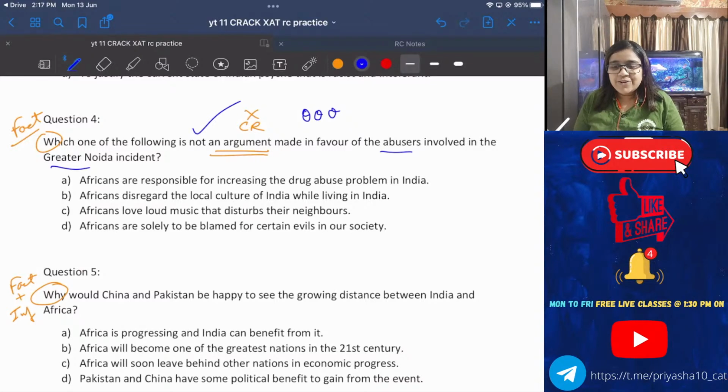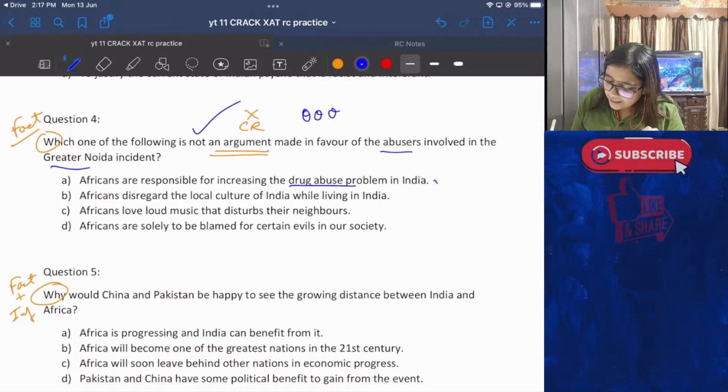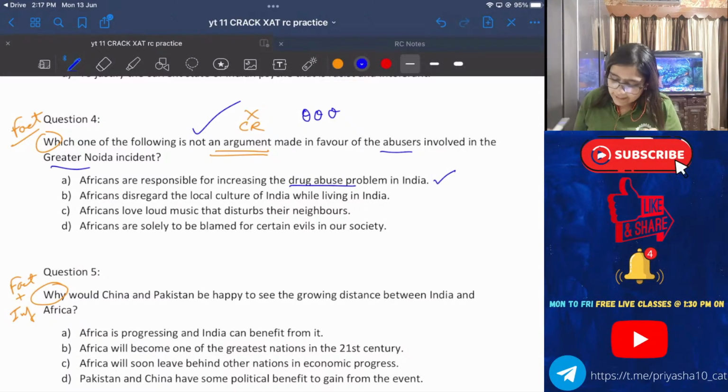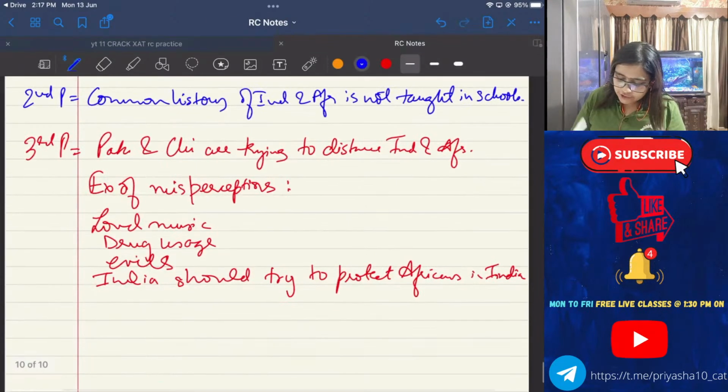Yes. Oh, that is 3. Okay, Setu. So I can call it an odd one out question. Now, even if you do not understand the meaning of the question, sometimes you can apply your odd one out skills over here. Look carefully. We have talked about drug abuse. We have talked about loud music. We have talked about certain evils in the society. Go back and check your RC notes 1, 2, 3.